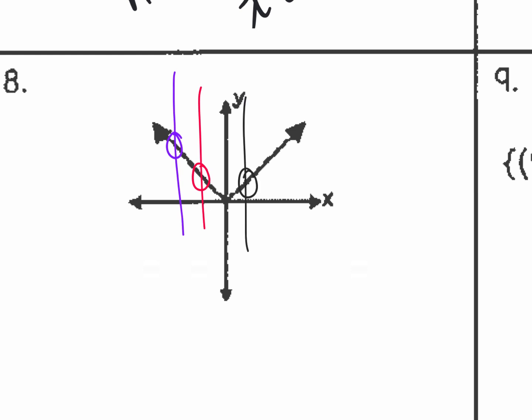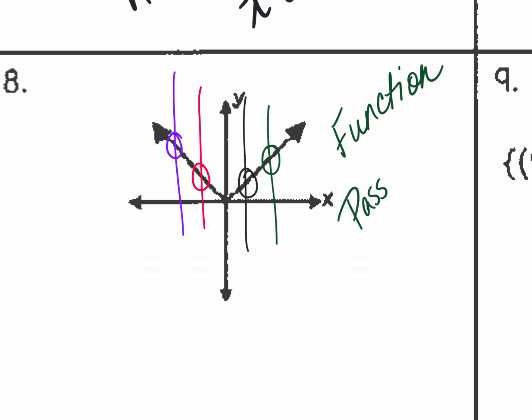Do I have to write it down? So, it passes the vertical line test. I'm not doing a horizontal line test. I'm only doing a vertical, and that means straight up and down. So this is what y'all said is a function. No, a horizontal line would fail because it would hit twice. So, it passes the vertical line test. I don't care about y, so I'm not going to do a horizontal line test.